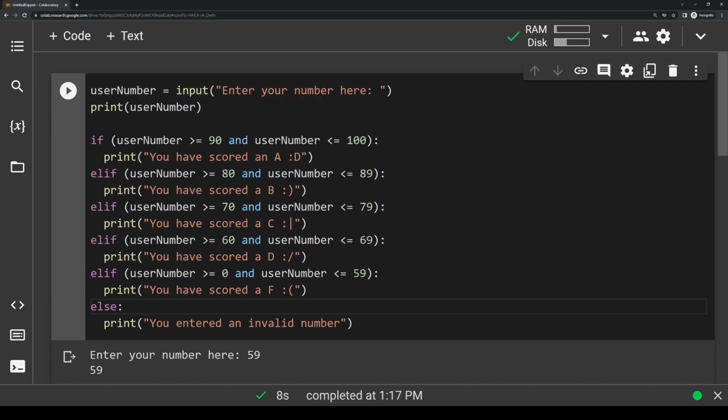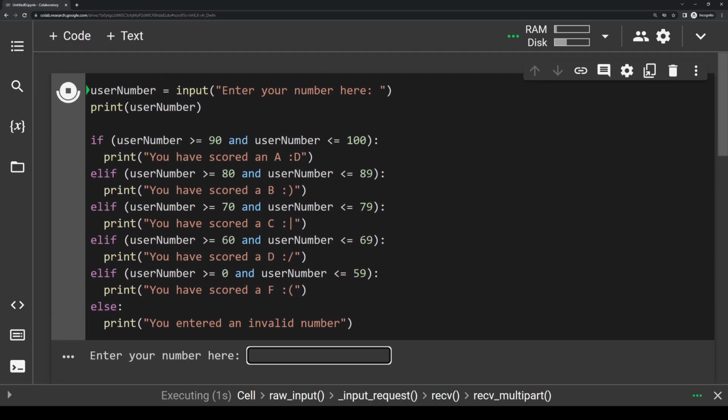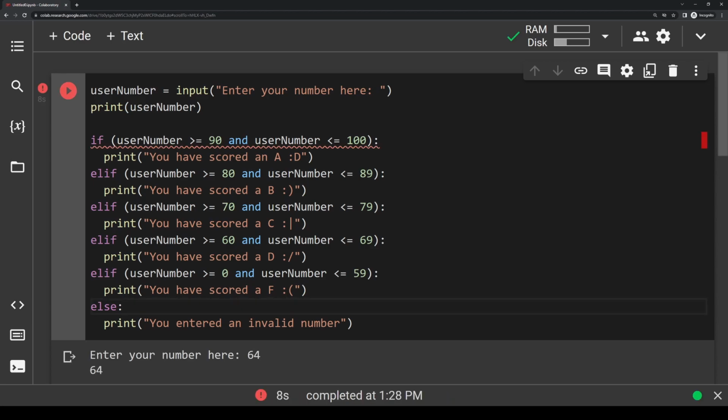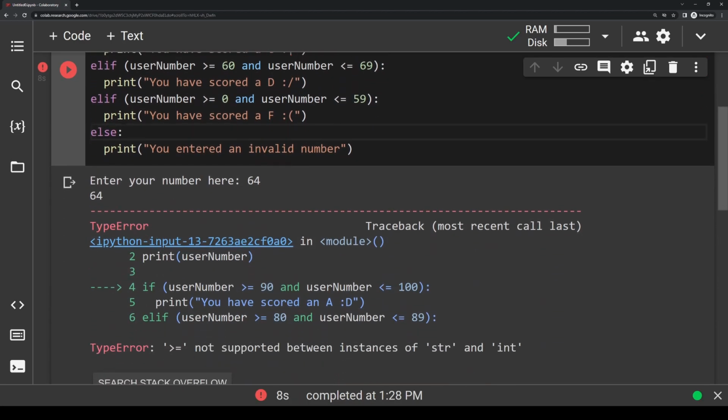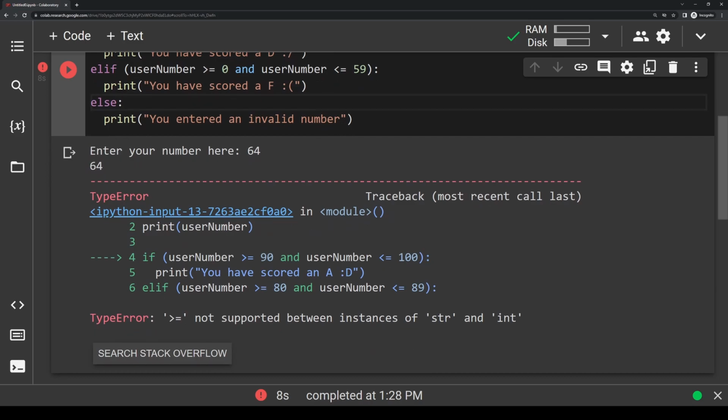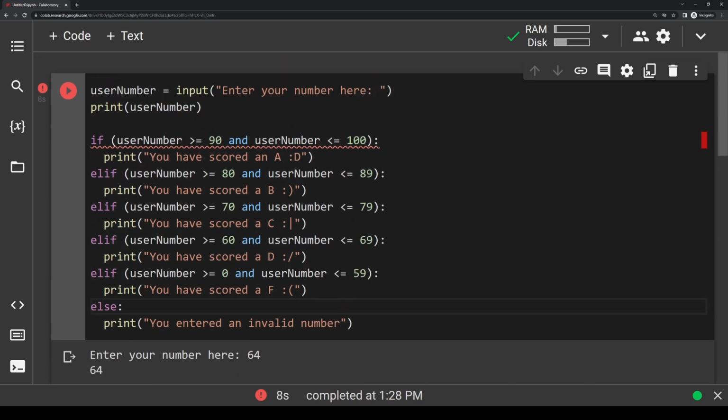Okay, so I want to go ahead and run a couple of tests here. So let's go ahead and run this. And it'll prompt us to enter a number. Let's say we want to have somebody score a D. So let's put in 64 and we're going to press enter. Oop, it looks like we got an error here. Oh, okay, I see what happens. I guess this input statement here, when it captures the user input, it's actually storing my input as a string and not an integer.